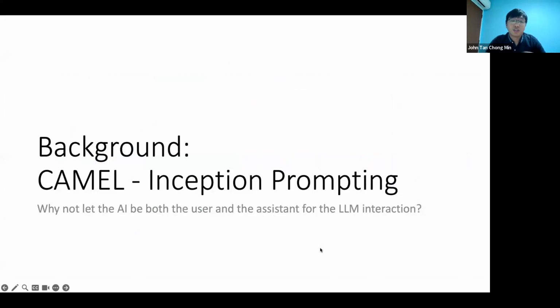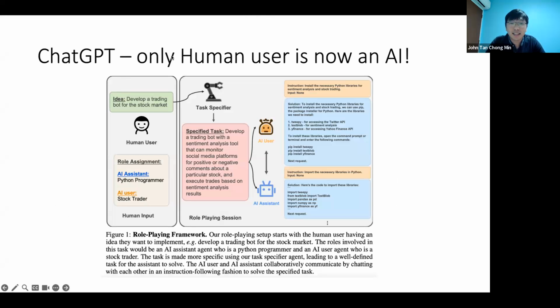So some background for why ChatDev can work. The first part of ChatDev is this thing called CAMEL, which is like the Society of Minds paper, where they ask themselves a simple question. If I'm the person talking to ChatGPT now, can I make AI replace me? So this is the idea. If you look here, this is the task that someone has. For example, you want to develop a trading bot for the stock market. Right now I need to tell ChatGPT, okay, I want to create this bot, list me the steps needed and do step one, do step two, do step three.